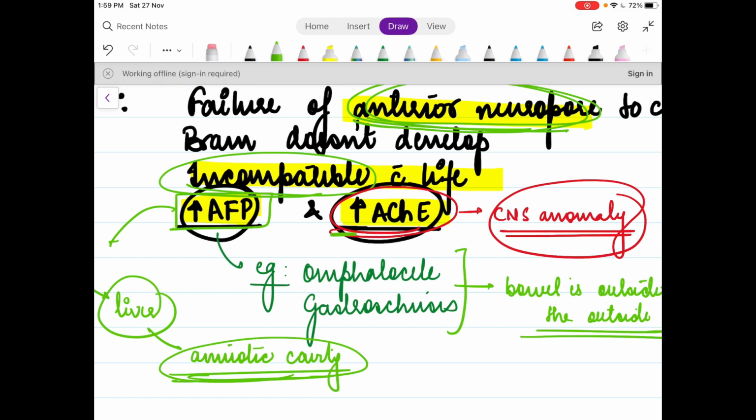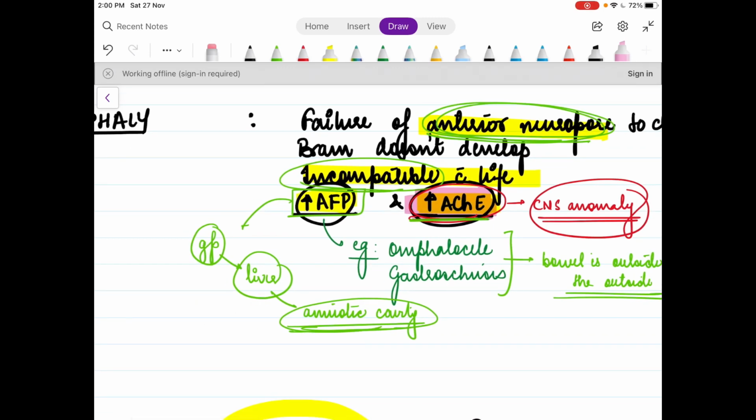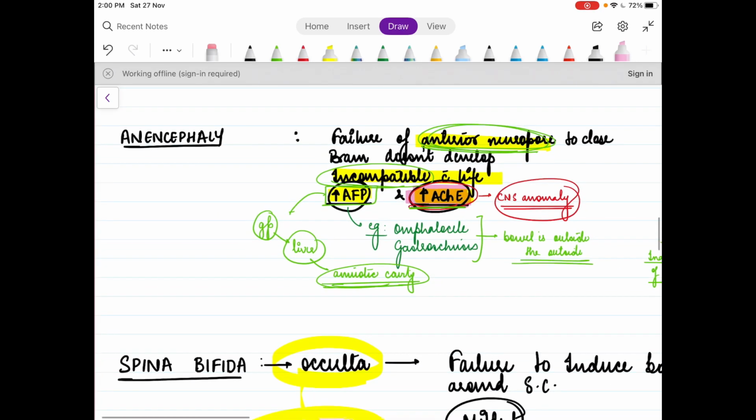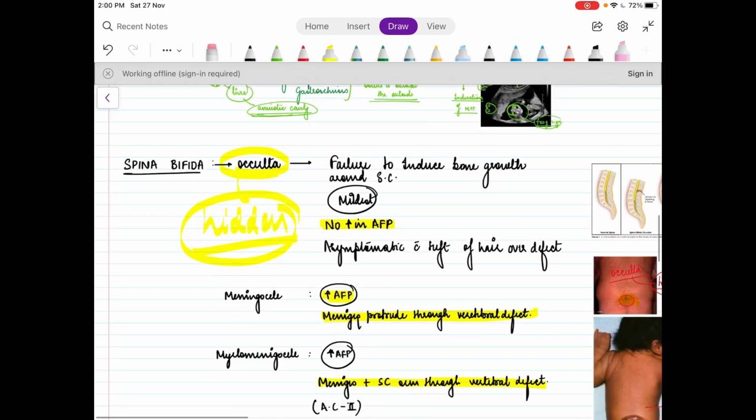The more specific part here is that there's an increase in acetylcholinesterase, because acetylcholinesterase means that there is an exposed neural tissue in the body. Increased acetylcholinesterase basically signifies an anomaly in which neural tissue is exposed, but it does not mean that it will be increased in every CNS anomaly. It is increased only in some cases of CNS anomaly. For example, anencephaly.